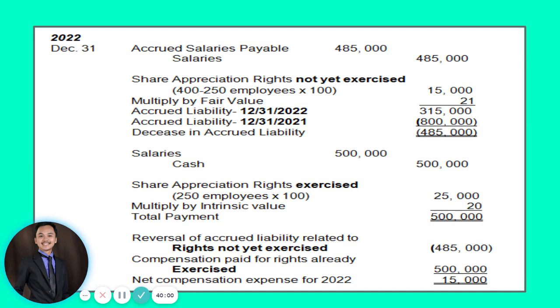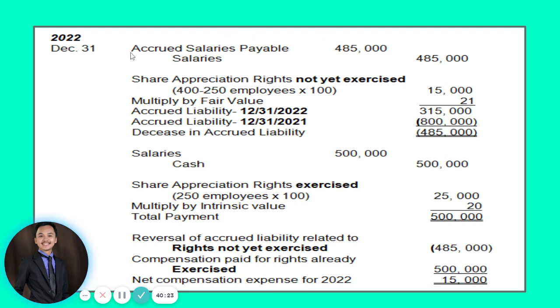So we will be adjusting our accrued liability by 485,000. From 800,000 it becomes 315,000. So we adjust our accrued liability by debiting accrued salaries payable for 485,000 and then crediting salaries for 485,000.